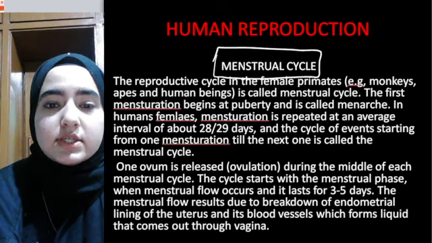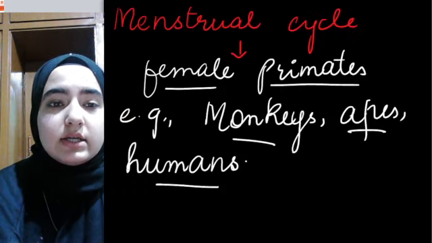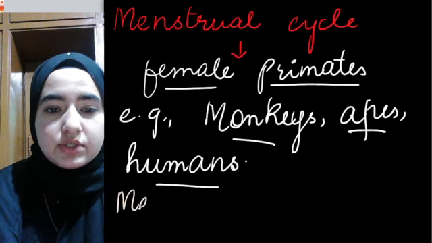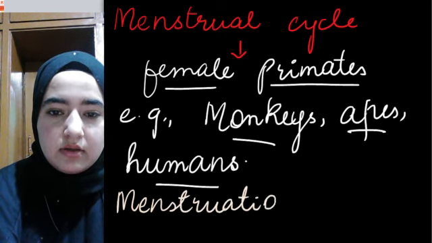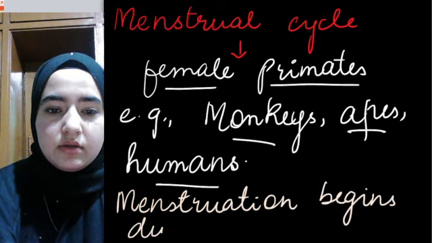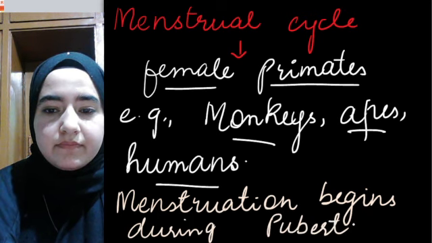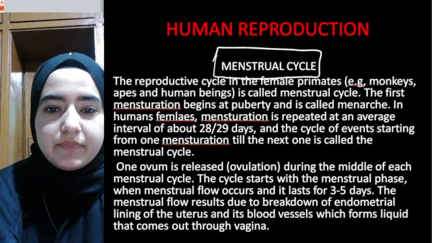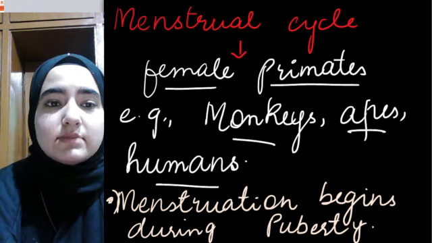When did this first menstruation occur in female? When this menstruation occurs in females, it begins during puberty. Okay, menstruation begins during puberty, and this beginning of menstruation is known as menarche.